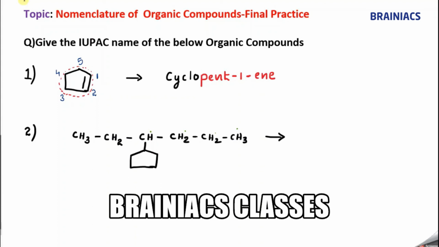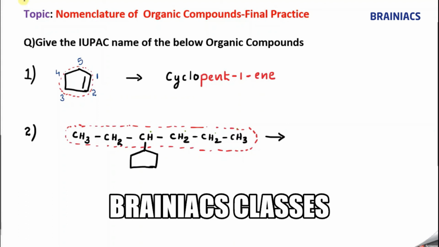So what should be the parent chain here? I can say this is my parent. Please refer to the last rule of the IUPAC naming of cyclic compounds. I have mentioned it there clearly. If there is no functional group, just the hydrocarbon chain, then compare the length of the chain, and the one which has the higher length is the parent. If both are equal, then the cyclic ring will get the preference. So this is my parent here.